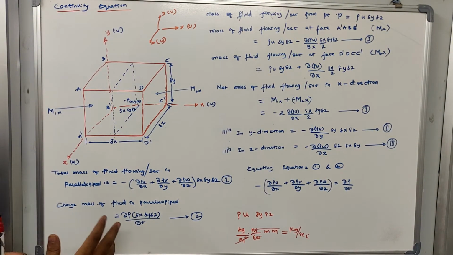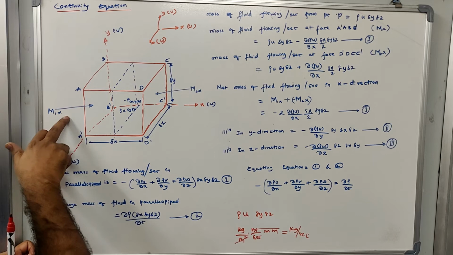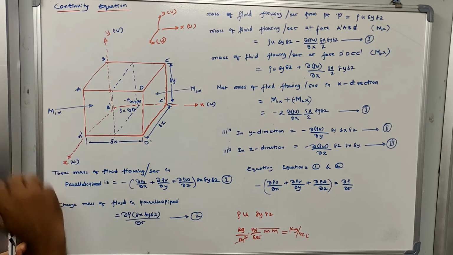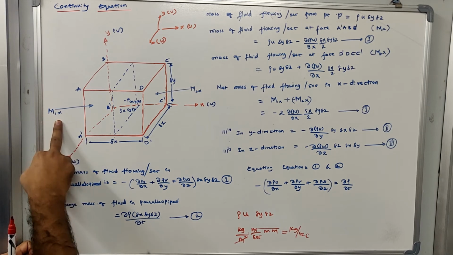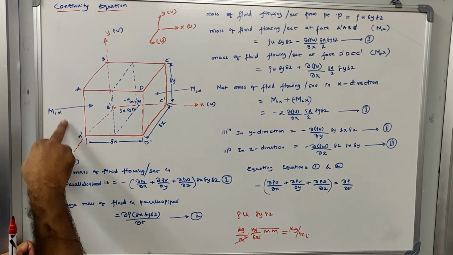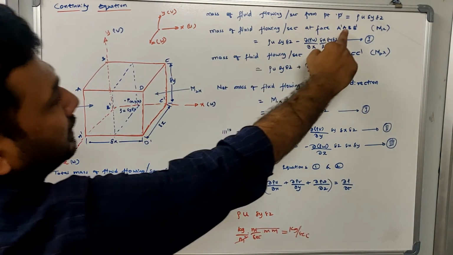Now, I am not only interested in finding out how much is the mass of fluid that is flowing at point P. I am interested to know how much is the mass of fluid that is flowing inside the parallelepiped from the left and right side. So let us go for the left side first. I am calling this M1X. M1X represents the mass of fluid that is flowing per second from the left side face. Right, so that is what has been written here.